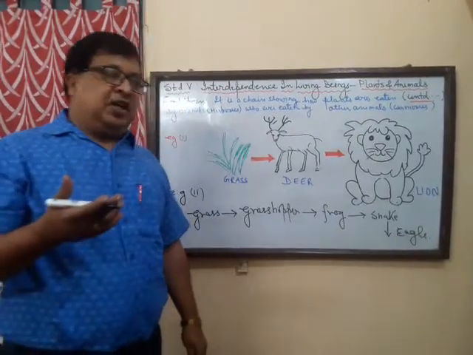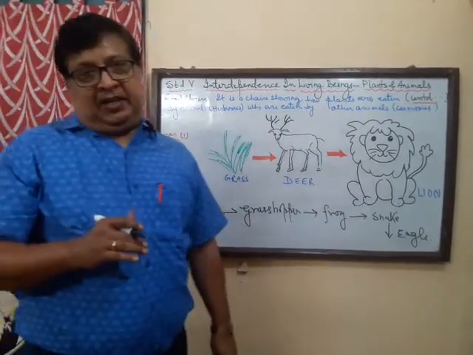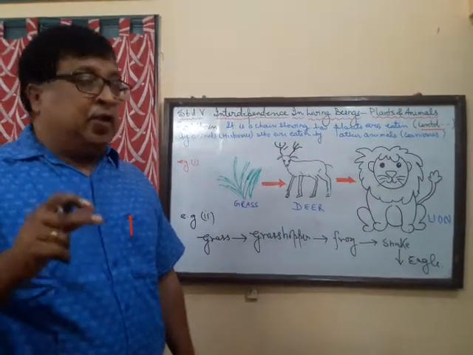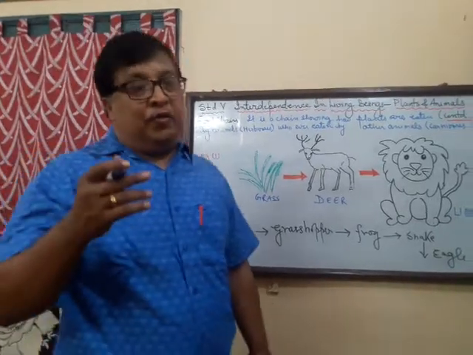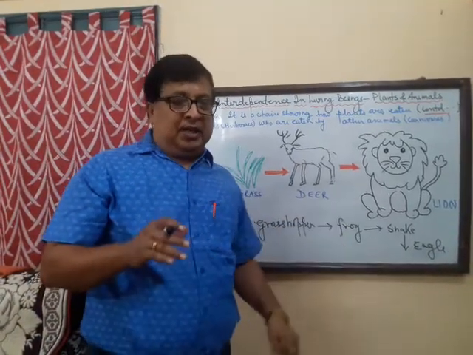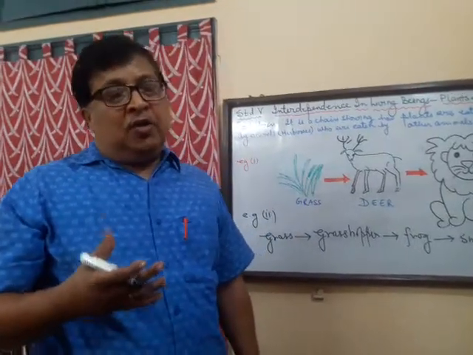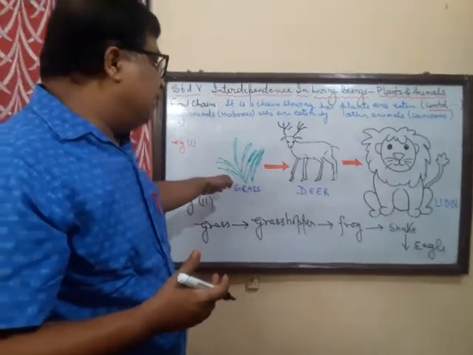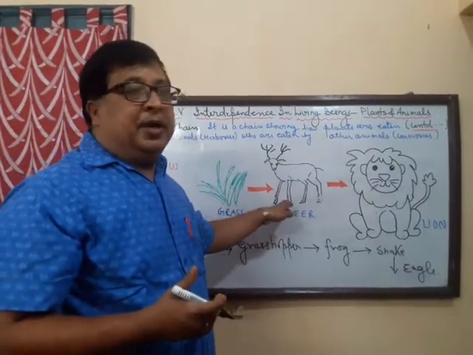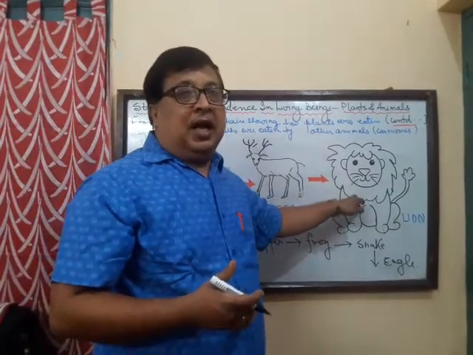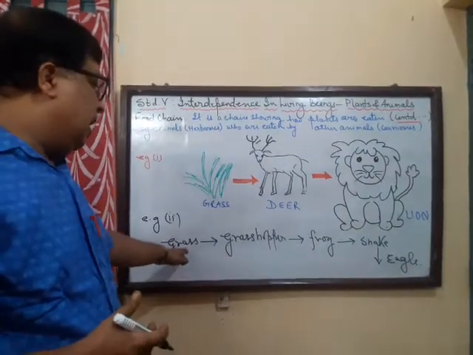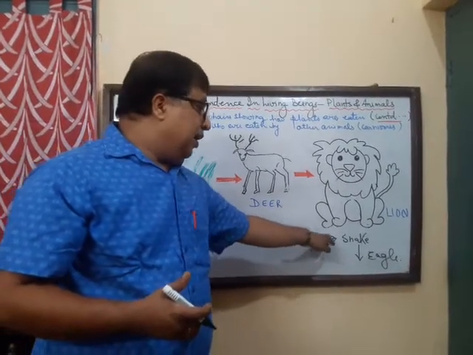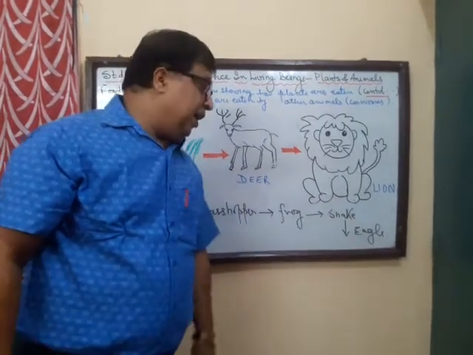Now in our nature, many food chains are interlinked, and this network of interconnected food chains is what is known as a food web. I'm not going to talk about the food web in detail. So you should just know what is a food chain in our environment. I have taken two examples where one was grass getting eaten by deer getting eaten by the lion, and a little longer chain can be grass being eaten by grasshopper, and grasshopper being eaten by frog, which in turn gets eaten by the snake, and in turn gets eaten by the eagle.